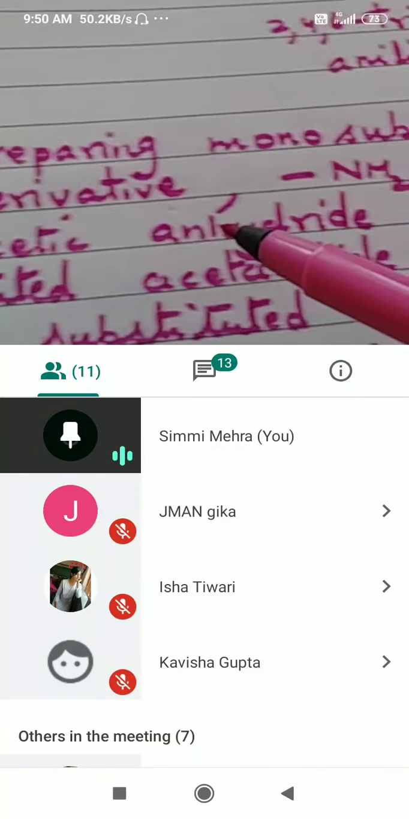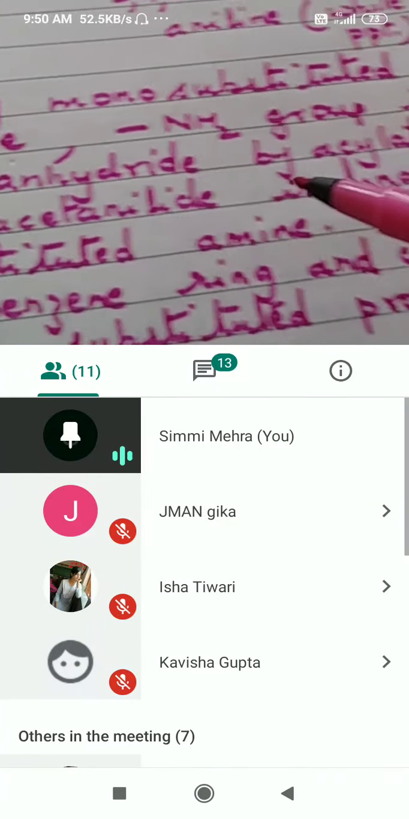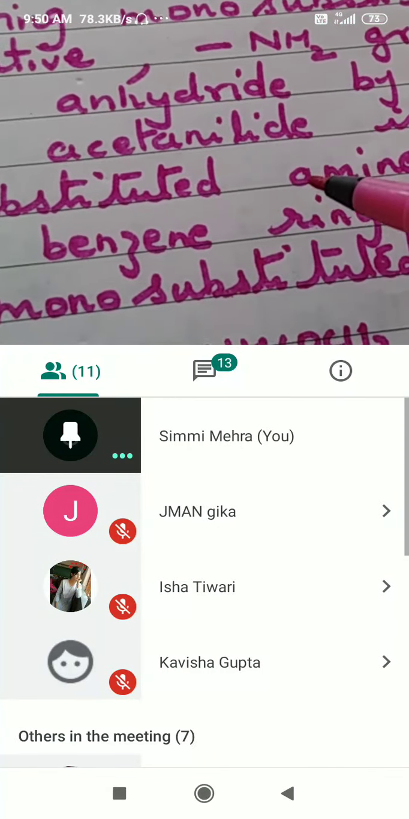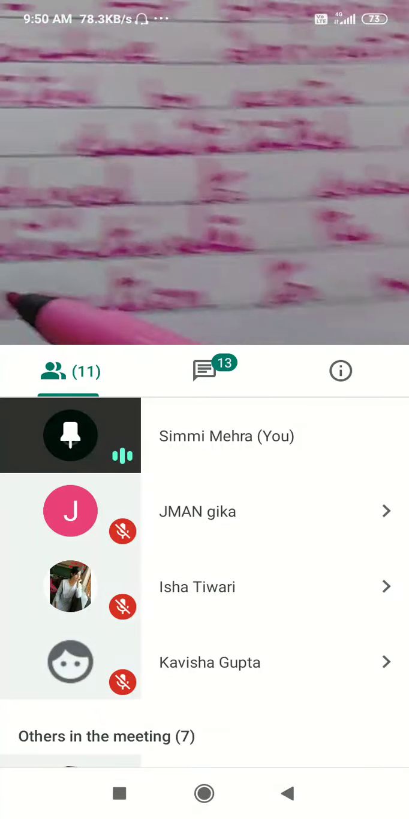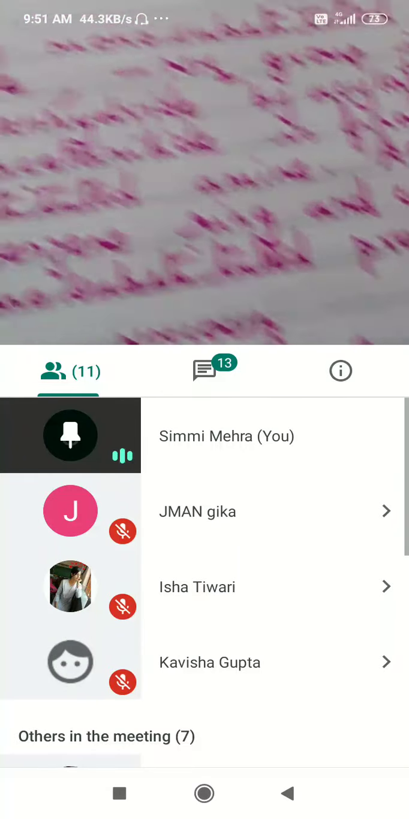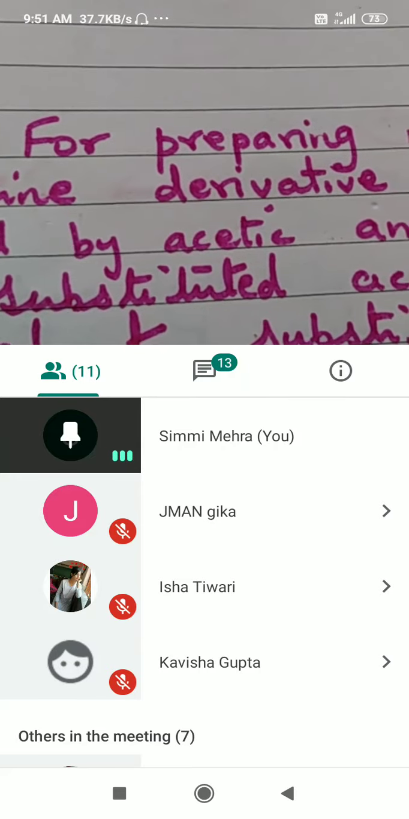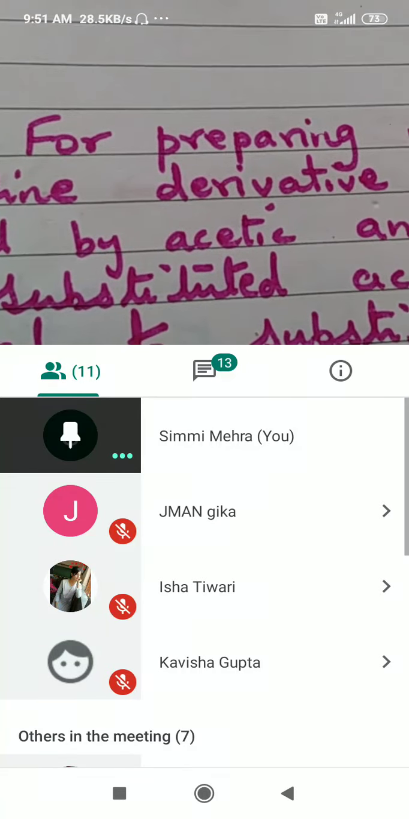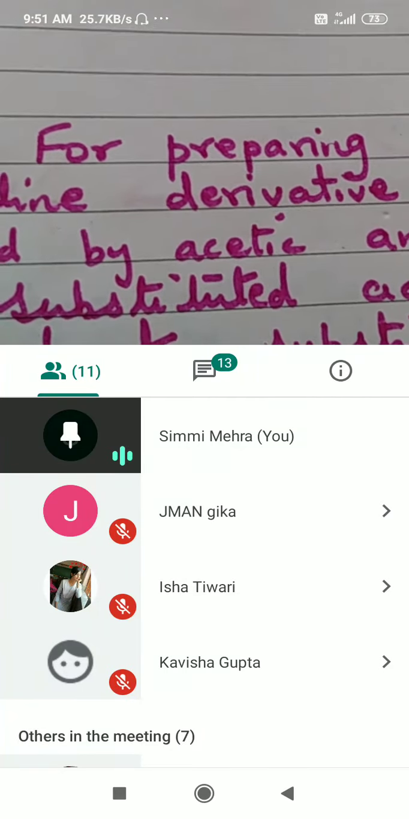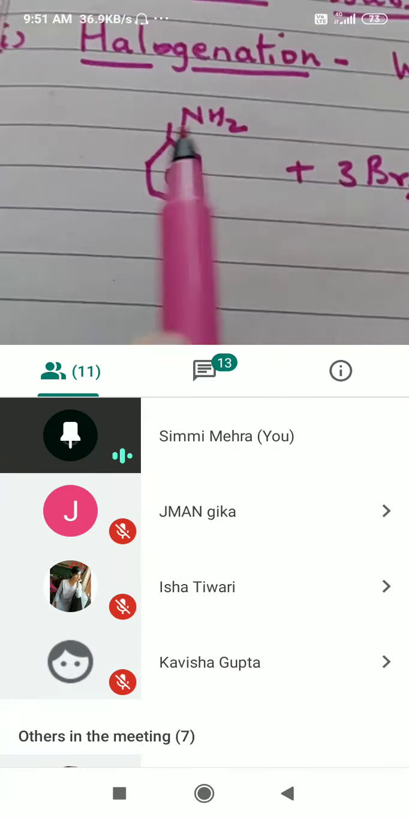substituted aniline derivatives, the NH2 group is protected by acetic anhydride by acylation, the substituted acetanilide is finally hydrolyzed to substituted amine. Now what is this reaction about? Every time we add any electrophilic reagent, any electrophile, it is going to give 2,4,6 derivative. So how can we have only one bromine introduced in the reaction? All this is due to hyperactivity of the NH2 group.